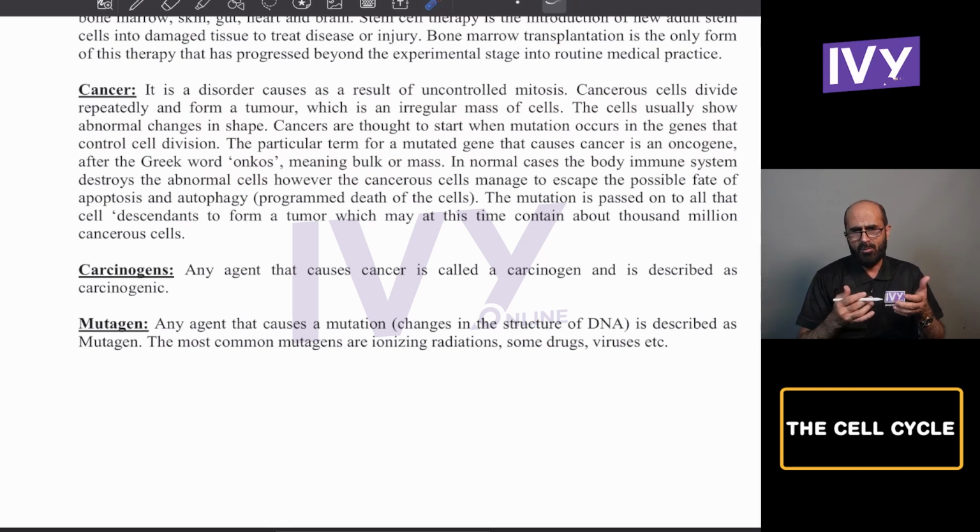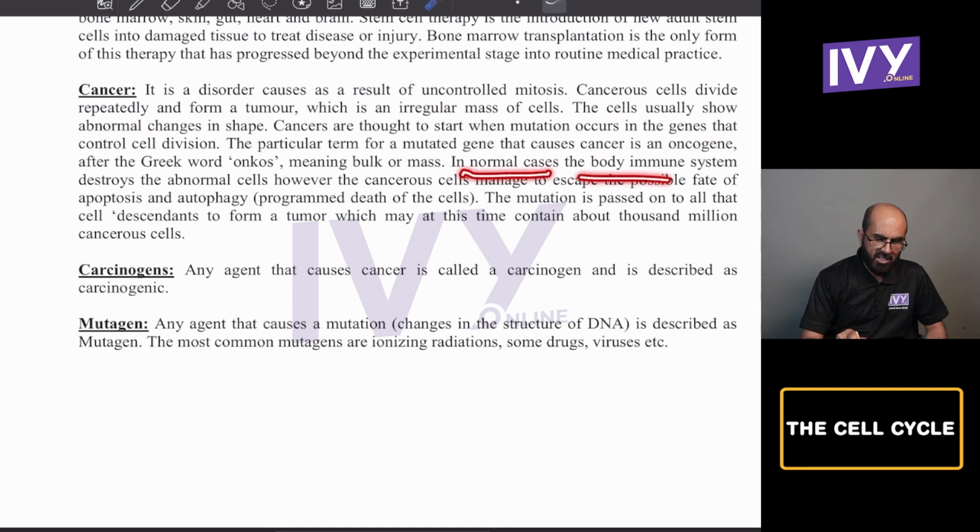In normal cases, when there is an abnormal cell, usually the body immune system destroys it. But unfortunately, most of the cancer cells are immortal. They are not destroyed by the body immune system, and they are grouped together to make a bulk of mass, a bulk of tissue.